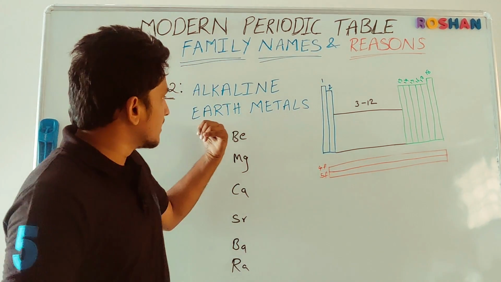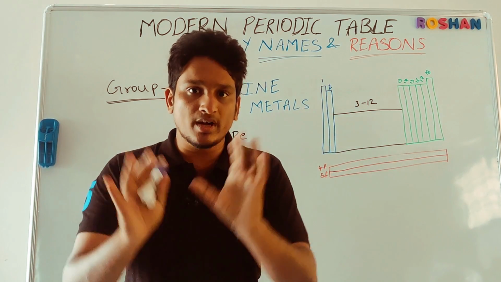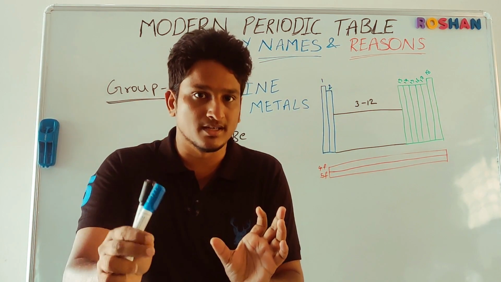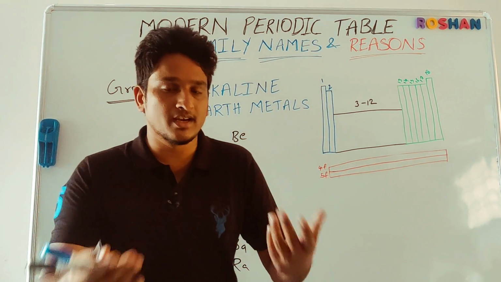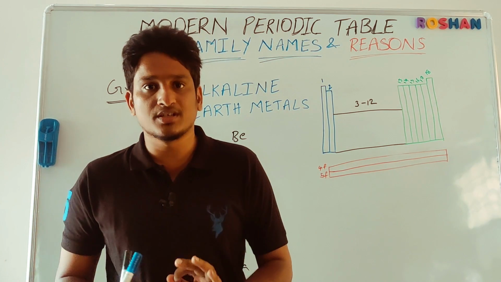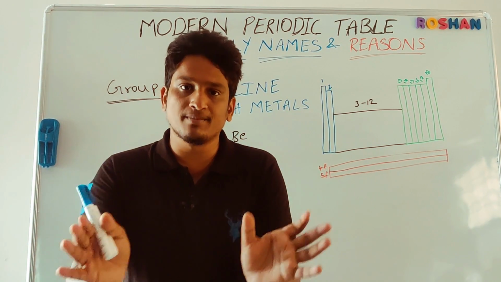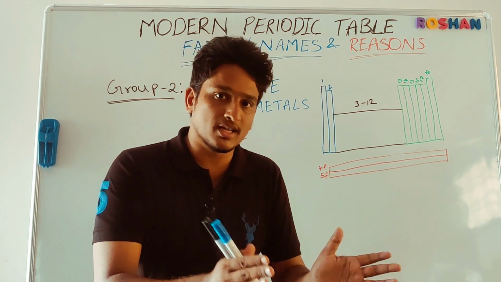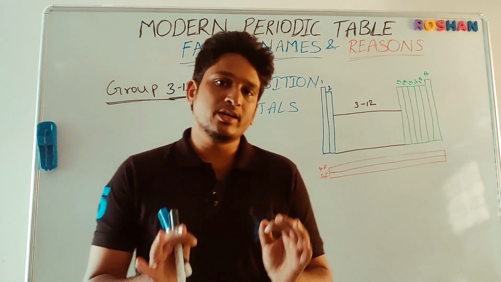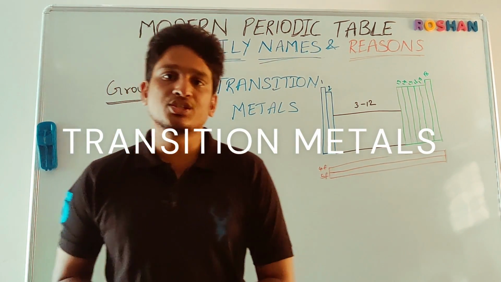And why is the term earth added for the group 2 elements? In the olden way of defining things, students, earth referred to oxides of the metals. These oxides, which are basic in nature, were called earth by scientists in the olden terminology. So earth was added to the group 2 elements just to show the difference between group 1 and group 2 elements. Next, groups 3 to 12, the whole d-block elements, have one name. The name is transition metals.